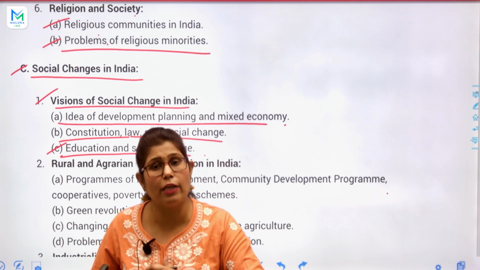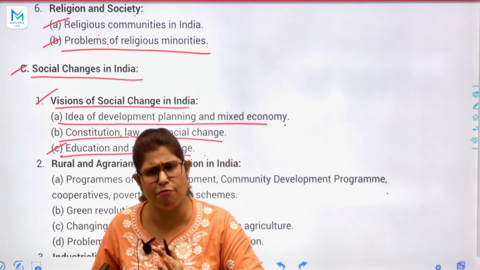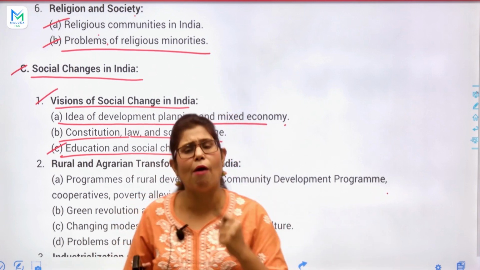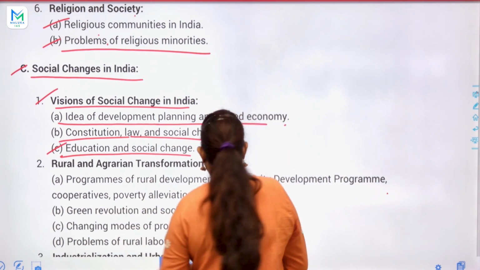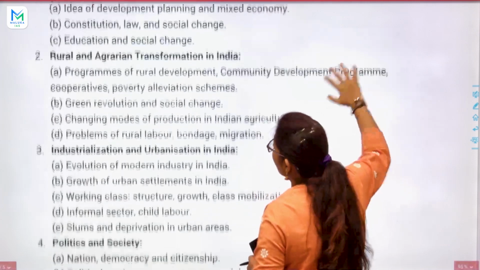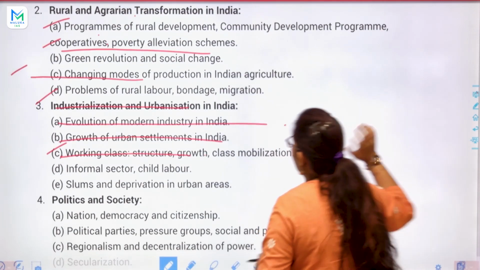Education can change the world. Education can change everything, children, everything. So obviously that is the powerful mode for social change. So then, rural and agrarian transformation in India.